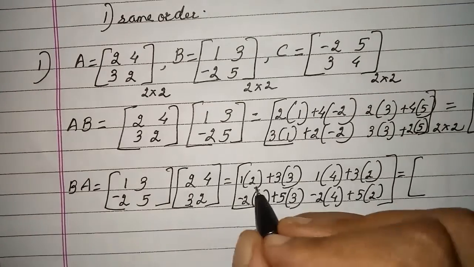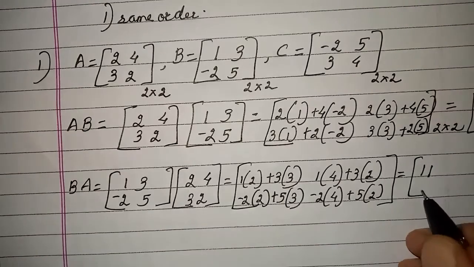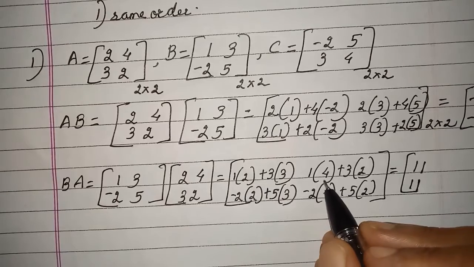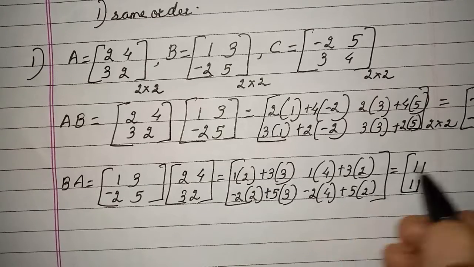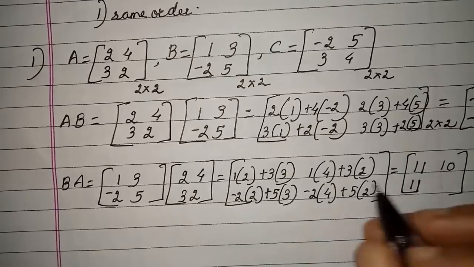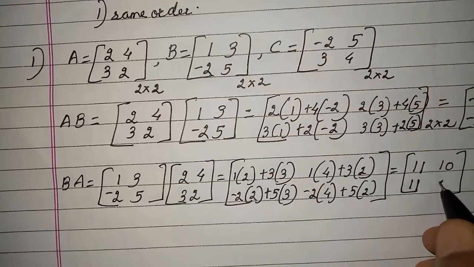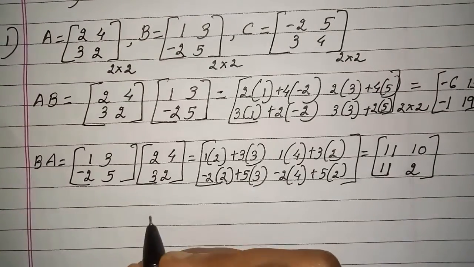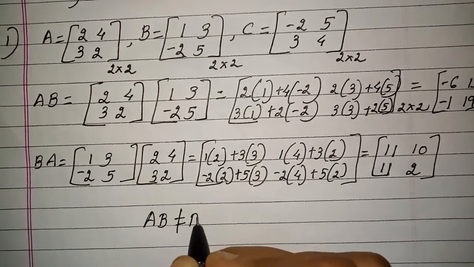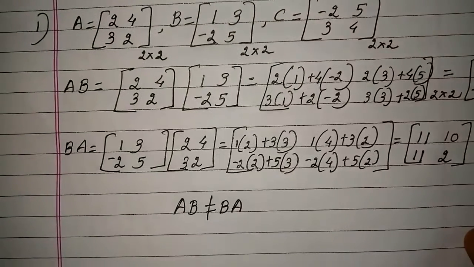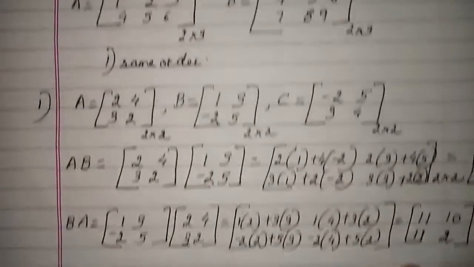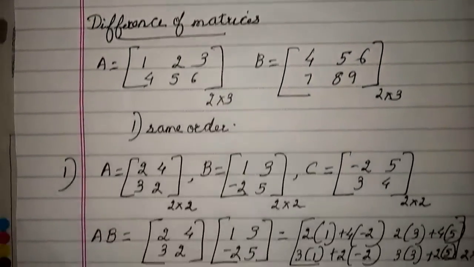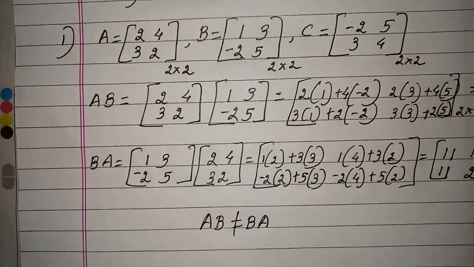So it comes out to be 2 plus 9, 11. Minus 4 plus 15, 11. Then you have 4 plus 6, 10. You have minus 8 plus 10, 2. Now just check this, A into B and B into A. Are they same? No. So I get AB not equal to BA. That means matrix multiplication is not commutative. That's why I didn't mention it here under properties of multiplication of matrices. Is that clear?